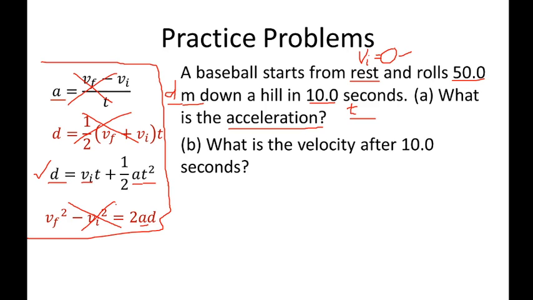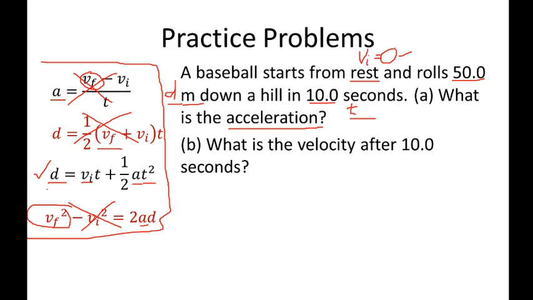For example, in this situation you don't have final velocity as given, so you cannot use this one. You follow? You also don't have final velocity here, so you cannot use this formula. And for this equation, there is no acceleration, so you cannot use this one.